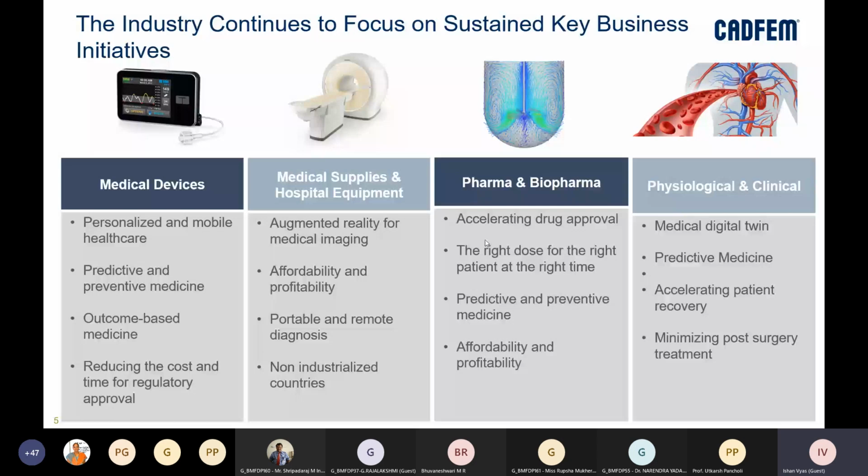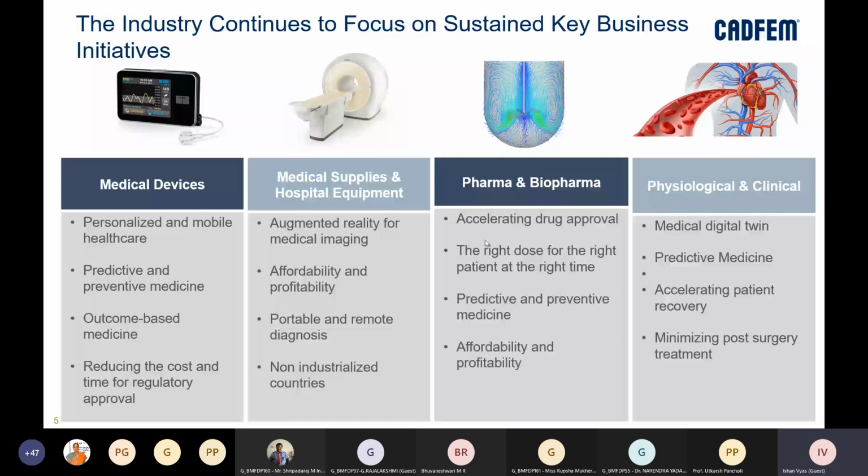Then from the physiological and clinical perspective, there is medical digital twin people are working on, where based on the data, as I already told, acquired by the sensors which are actually planted in our body, we can create a digital twin.